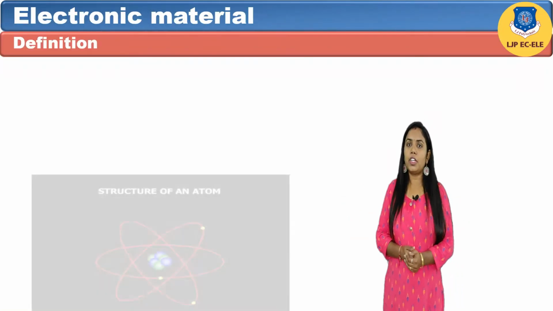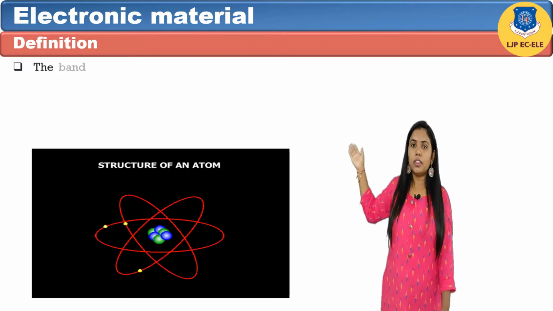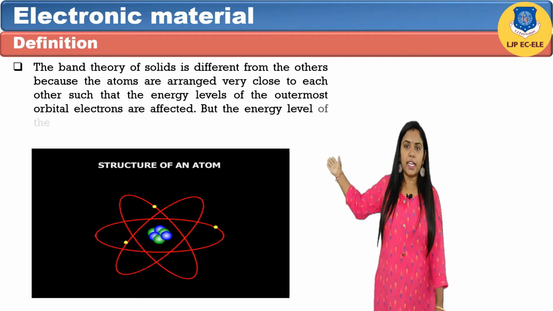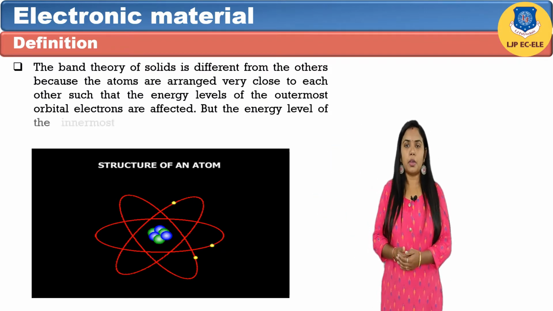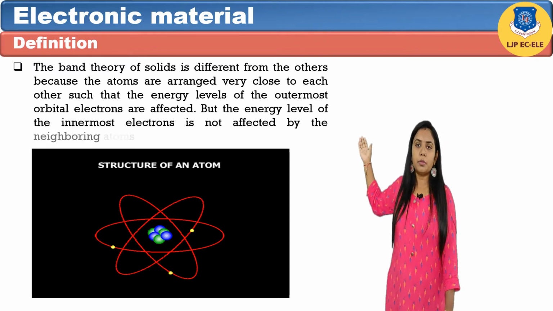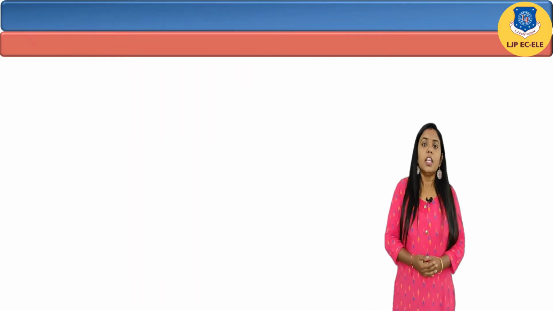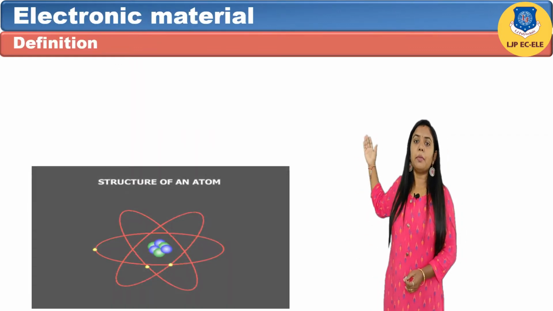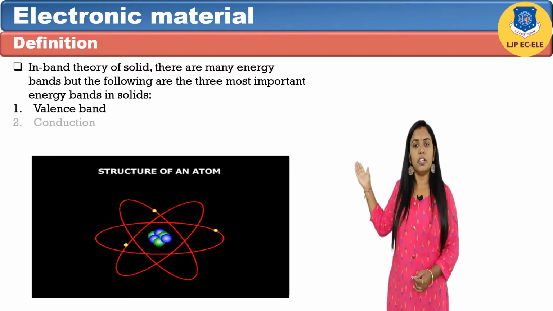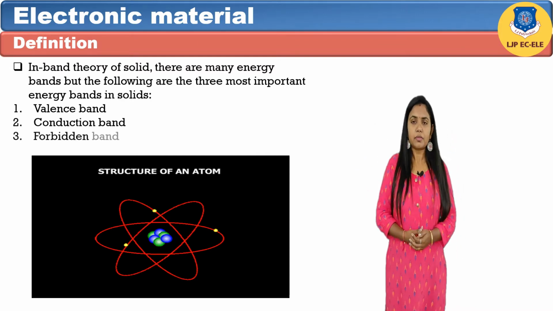So first, what is band theory? The band theory of a solid is different from that of isolated atoms because the atoms are arranged very close to each other such that the energy levels of the outermost orbital electron are affected, but the energy level of the innermost electron is not affected by the neighboring atoms. In the band theory of solid, there are many energy bands, but the following are the three most important energy bands in solid. First is valence band, conduction band and forbidden band.